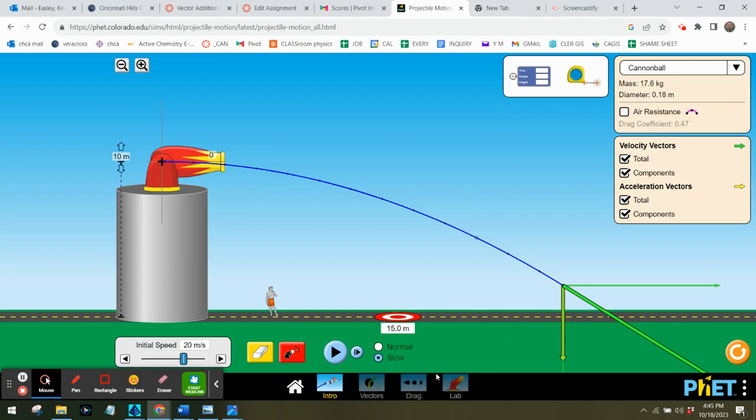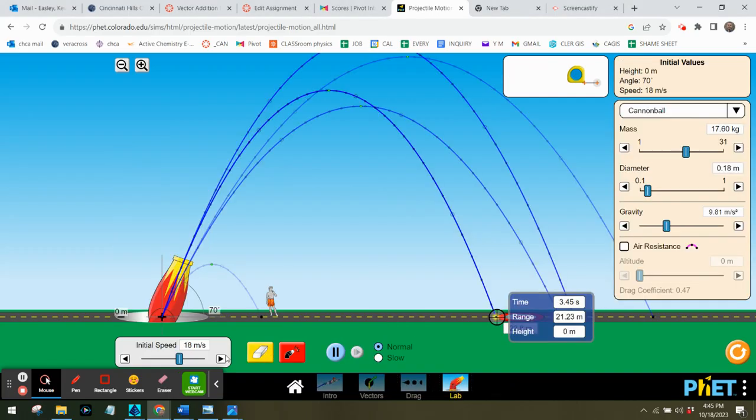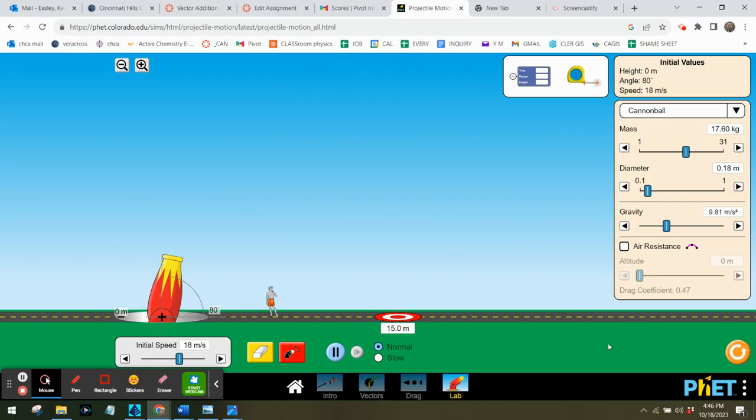So at this point, I'm going to switch to the lab tab, and I'm wondering if I can switch this over. That doesn't work. I apologize. So we're now on the lab tab. I'm going to reload this. One thing of note, never change gravity or include air resistance on this when we're starting out. We're trying to learn this.